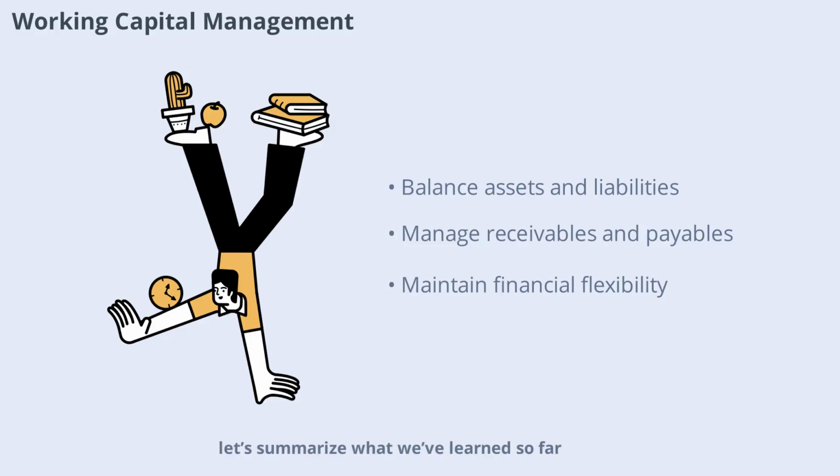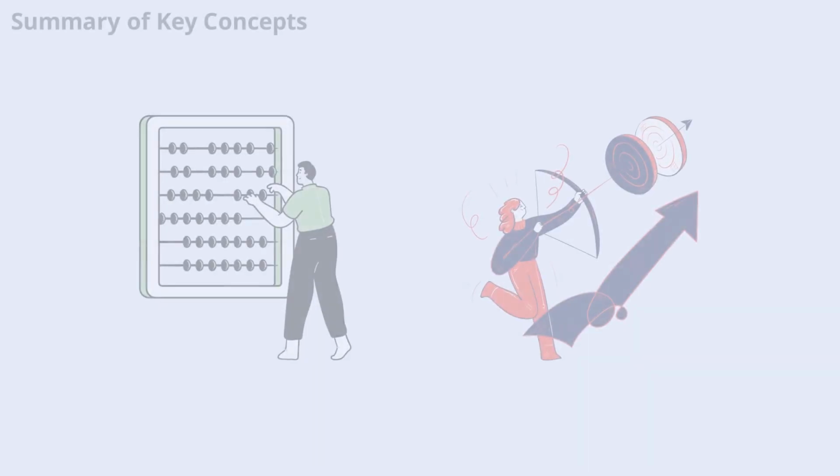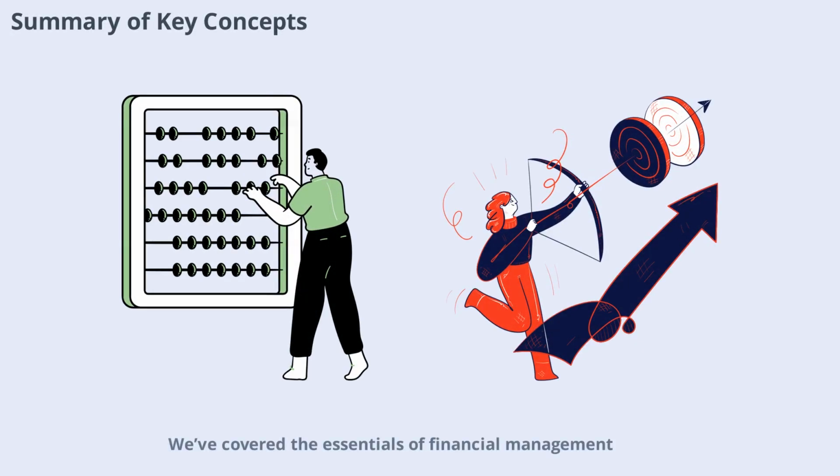Now, let's summarize what we've learned so far. We've covered the essentials of financial management, from planning and investment to financing, risk management, profitability, and liquidity. Each area plays a vital role in achieving financial stability and growth. By applying these principles, you can make better decisions, optimize resources, and build a strong financial foundation.